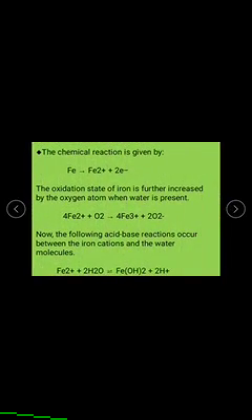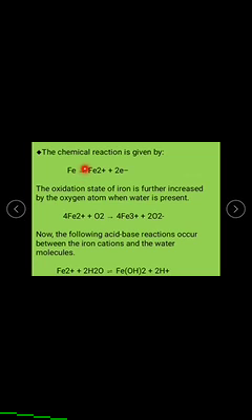The chemical reaction given by the rusting of iron is Fe gives rise to Fe2+ plus 2 electrons. The oxidation state of iron is further increased by the oxygen atoms when water is present. That is, Fe2+ ions again combine with oxygen and form ferric ions.